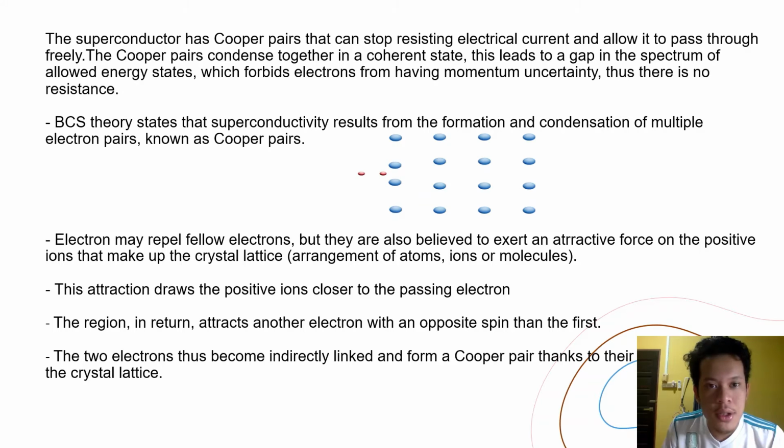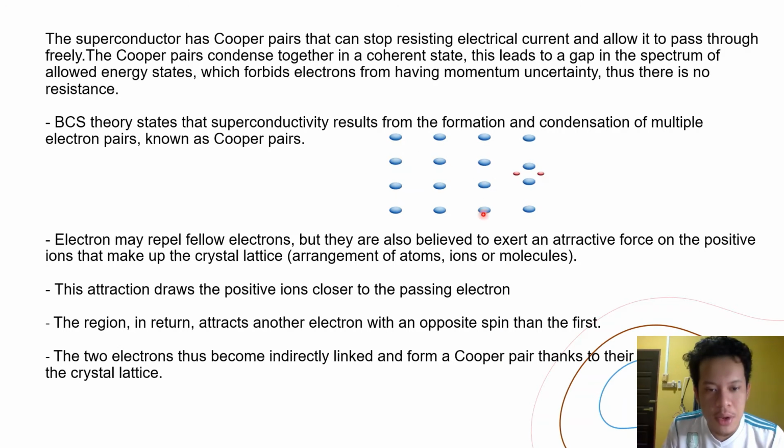So the third one is that superconductors have Cooper pairs that can stop resisting electrical current, and they allow it to pass through freely. So the Cooper pairs condense together in a coherent state. This leads to a gap in the spectrum of allowed energy states, which forbids electrons from having momentum uncertainty. So there is no resistance.